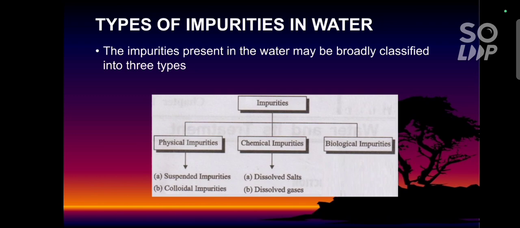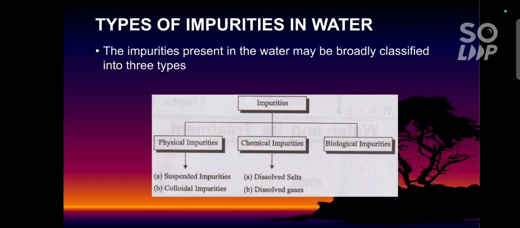Next one is chemical impurities. It can be classified into 2 types. First one is dissolved salts and second one is dissolved gases. The dissolved salts like bicarbonates, sulfates and chlorides are combined with other elements like calcium, magnesium, sodium and so on. For example, calcium carbonate, magnesium bicarbonate, sodium sulfate, potassium sulfate, sodium chloride, calcium chloride, etc.